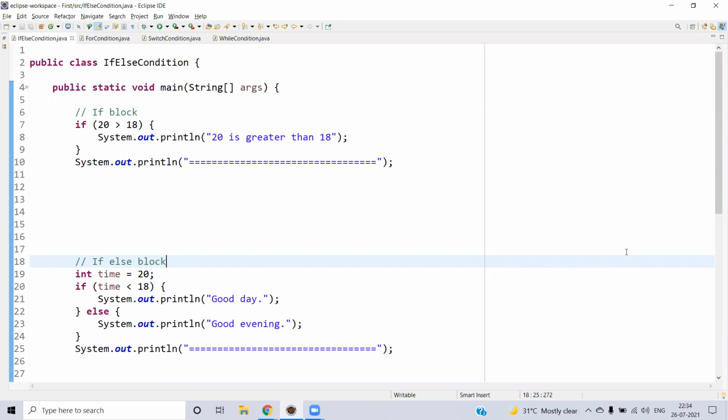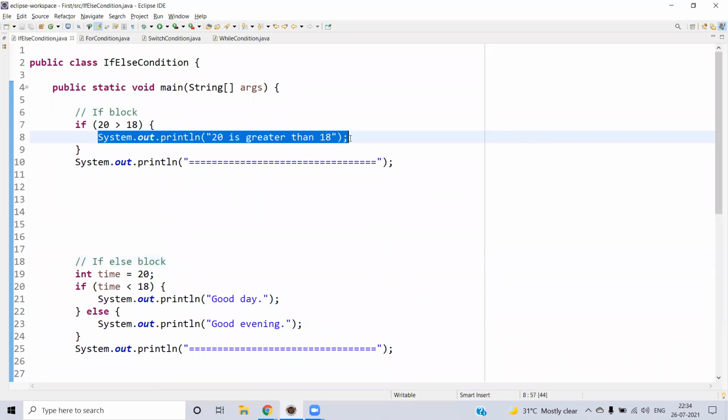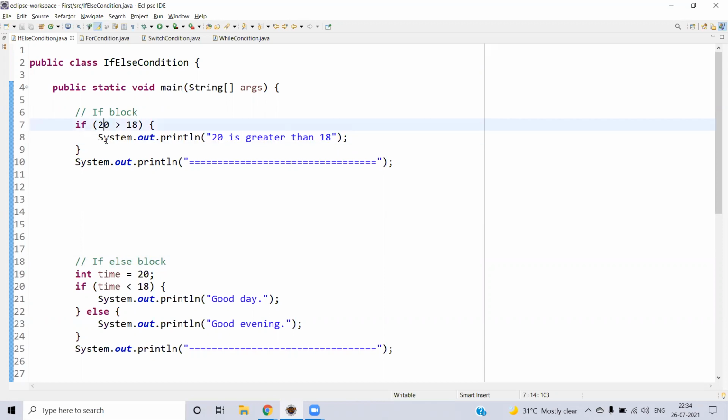Generally, we will start with the if block. The if block is very simple: if you have a Boolean condition and it is true, the block will be executed. Otherwise, it will be skipped. For example, here you can see 20 is greater than 18. It will be true, so the statement inside the if block will be executed. If it is, let's say, only 2, it will be false, so it will come out of the block.